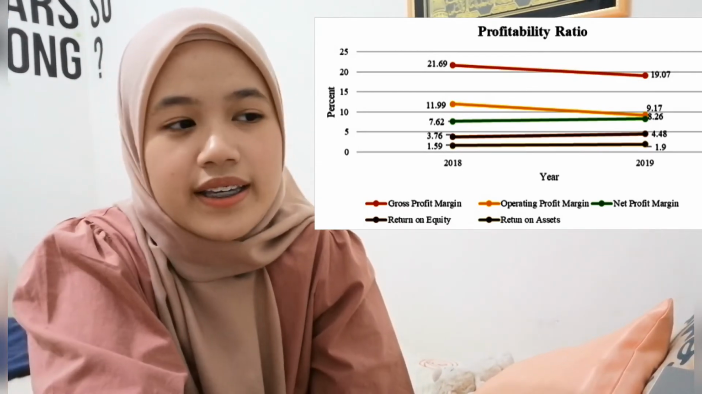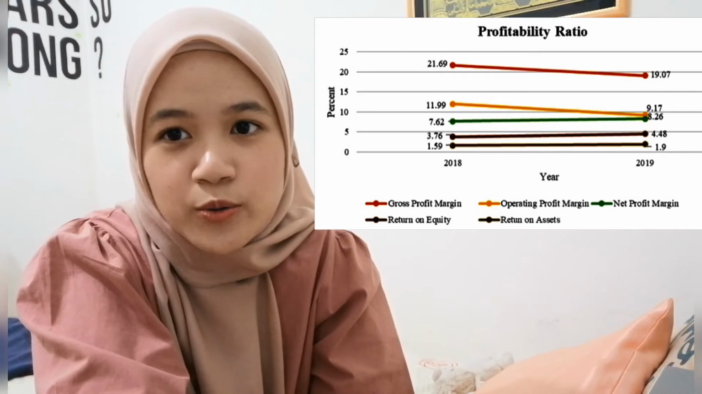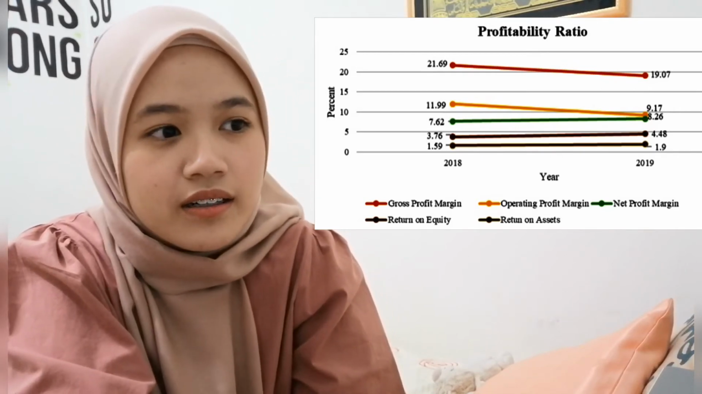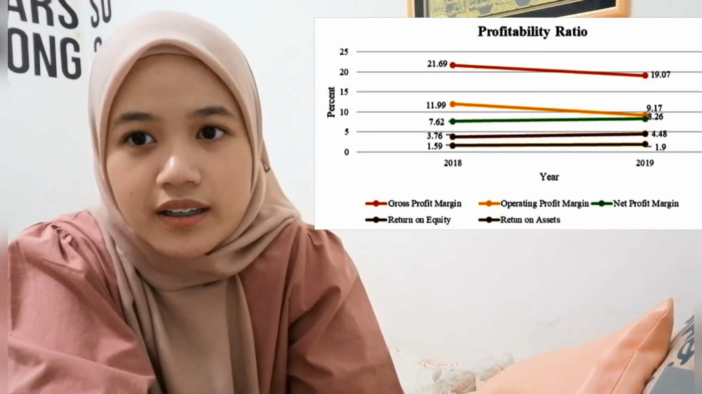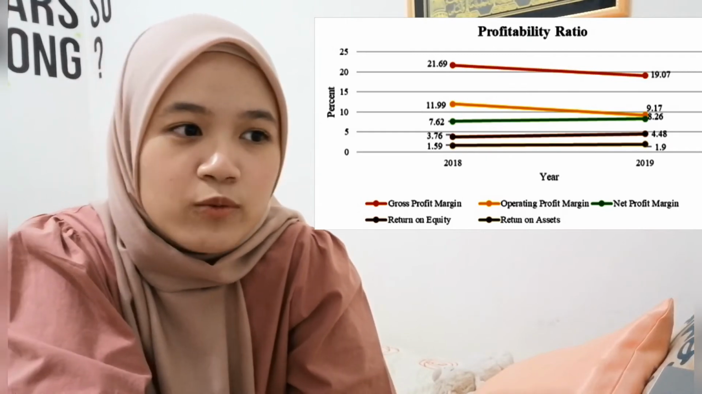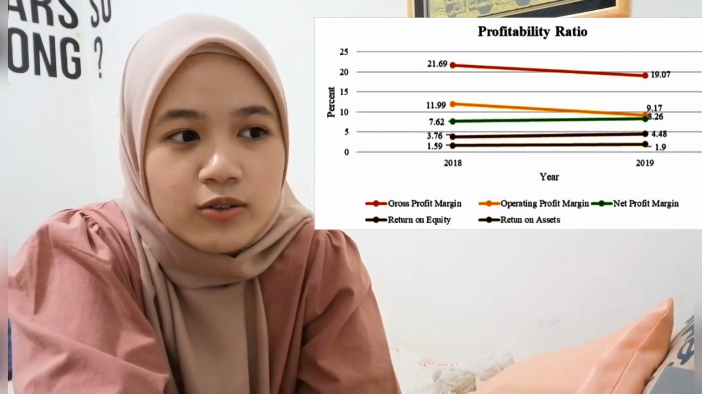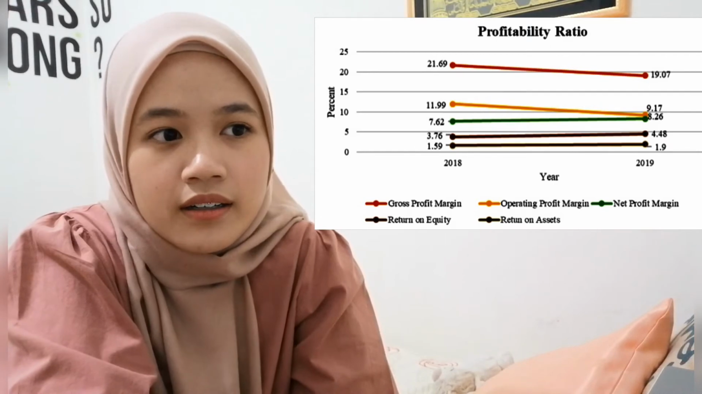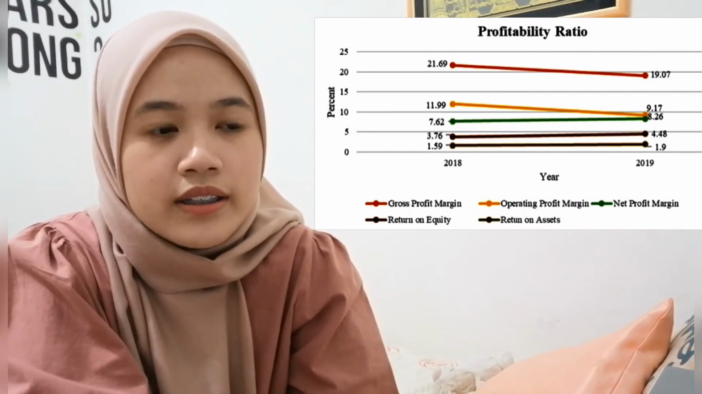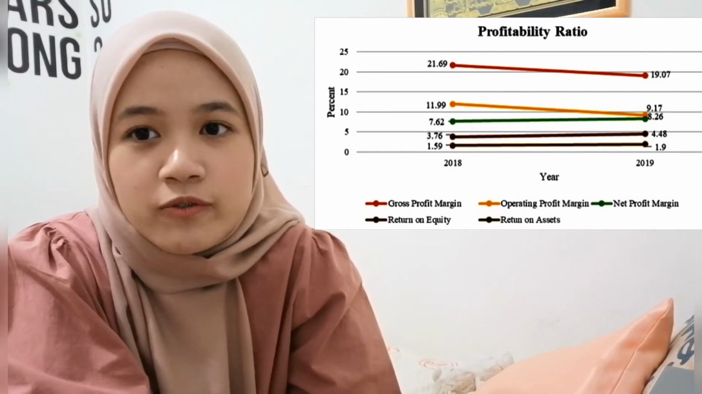The last one is the return on assets ratio. In 2018, the firm got 1.59% and in 2019, the firm got 1.90%. This is also showing a higher statistic and indicating good performance.